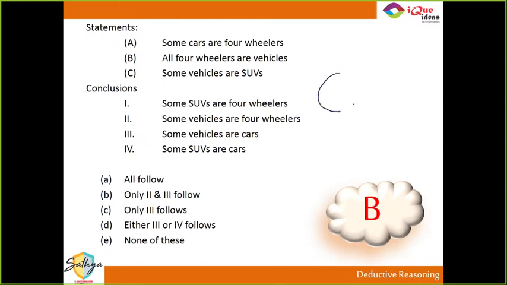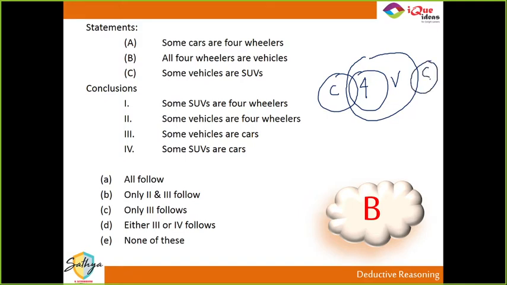See, some cars are 4-wheelers. All 4-wheelers are vehicles. Some vehicles are SUVs. Did you get this diagram? This is only one possible diagram. I can draw it in other ways, but I am going to try a diagram which will help me disprove maximum. Now here, see, some SUVs are 4-wheelers. This is 4-wheeler, this is SUV. Circles are not at all touching each other. So the first, that some SUVs are 4-wheelers, is out.